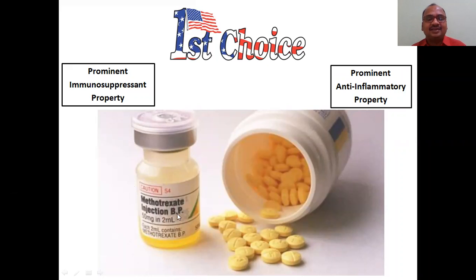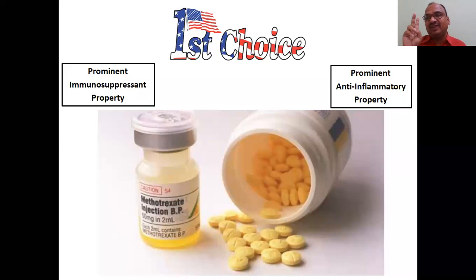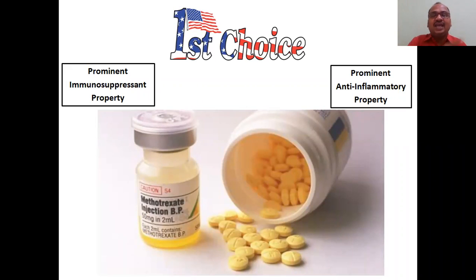Methotrexate injection, that is BP, British Pharmacopoeia. Tablets are also available, and injection is also available. Why is this a first choice? It has two super characters, very good, excellent characters. One is its prominent immunosuppressant property, that is the biggest problem I have already told you. Immunosuppressant. One, it modifies the disease. Number two, prominent anti-inflammatory action.